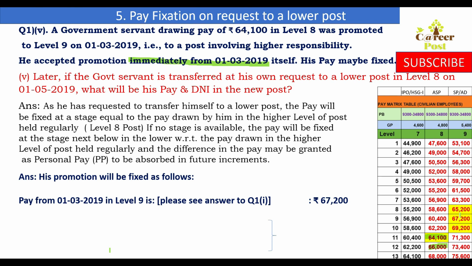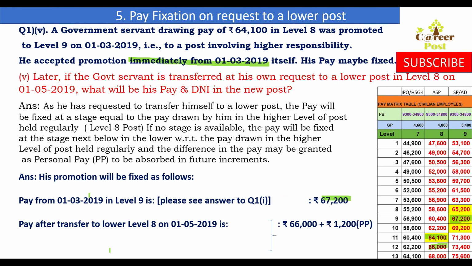We have to check in level 9 for 66,000. 66,000 is not available. 65,200 and 67,200 are available. As 66,000 is not available in level 9, we will fix his pay in the next cell, that is 67,200. His pay will be fixed in 67,200. So that is granted on promotion.